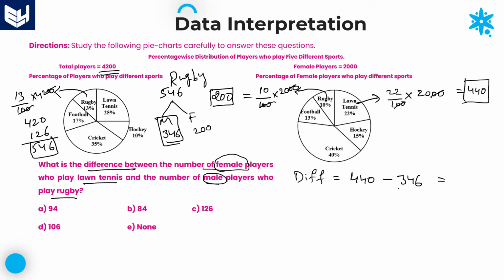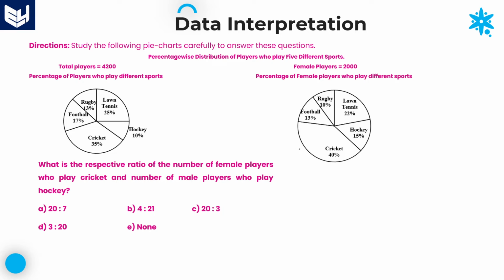So 440 minus 346, it is very clear that 94 is the difference. That is the required difference. Option A is the right answer for this question. See the next question.